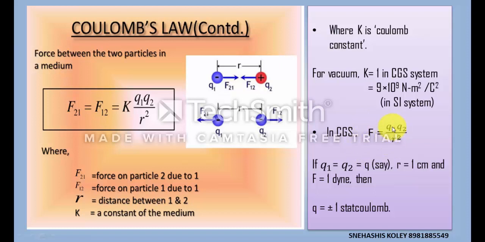Q into Q becomes Q square and R equals 1, so Q square equals 1. Hence Q equals 1. That means Q equals plus or minus 1 stat coulomb.